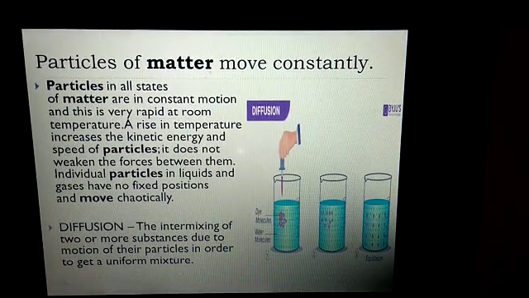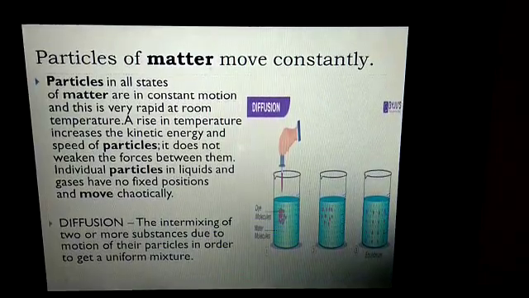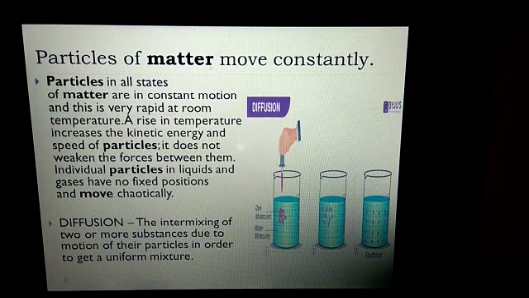And this shows that particles of matter are in constant motion, and a slight rise in temperature increases the kinetic energy and speed of particles. The increase in kinetic energy doesn't weaken the force between the particles. An individual particle in liquids and gases has no fixed position and moves chaotically. It means it moves randomly.